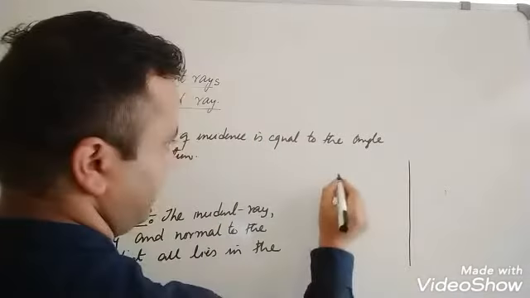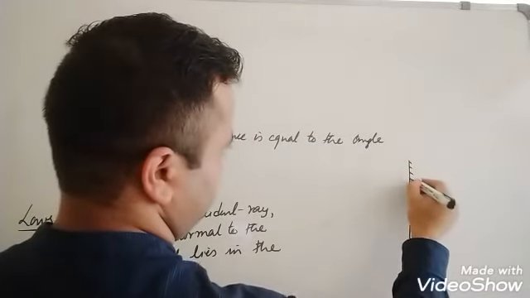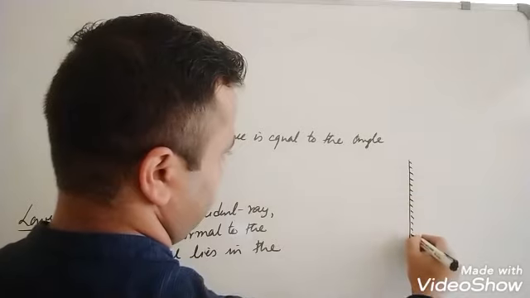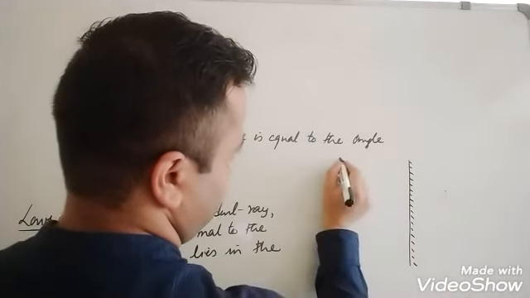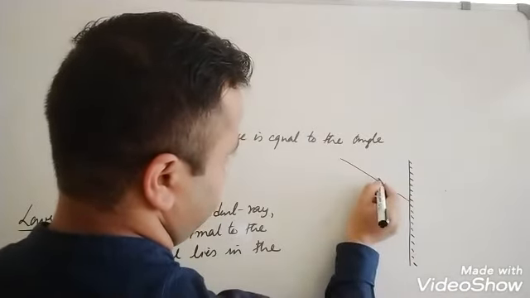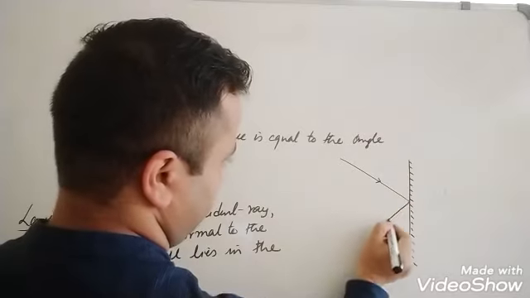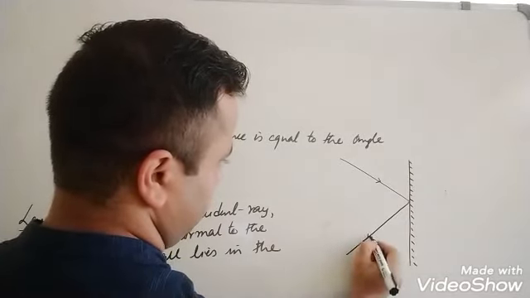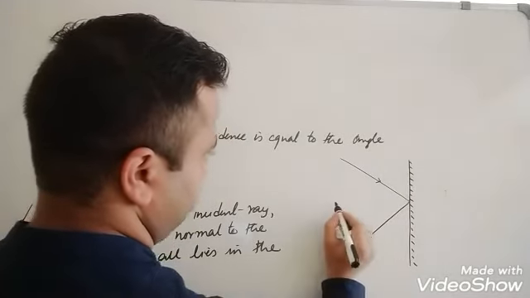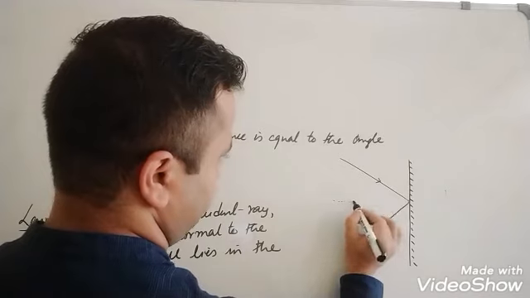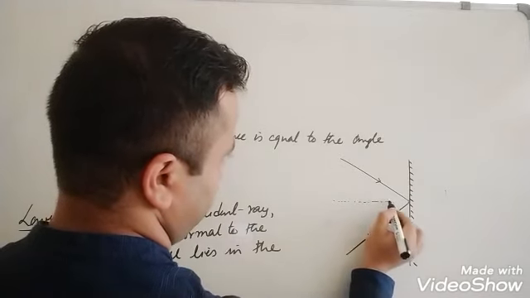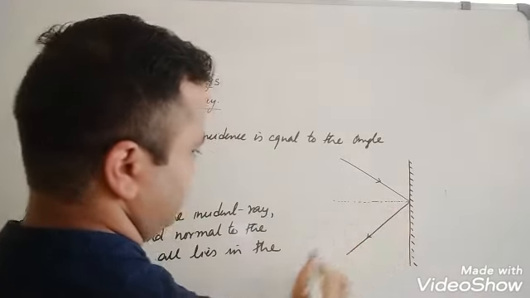Now this is the mirror. This is the incident ray. After incidence, it is sent back by the mirror. In between the incident ray and the reflected ray, there is a normal which is perpendicular to the surface of the mirror.